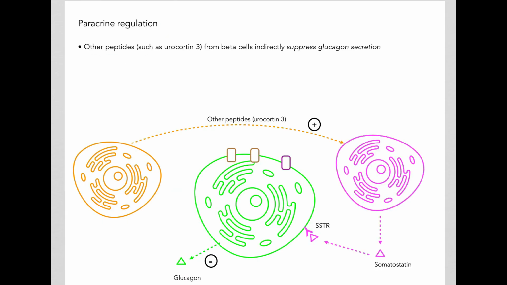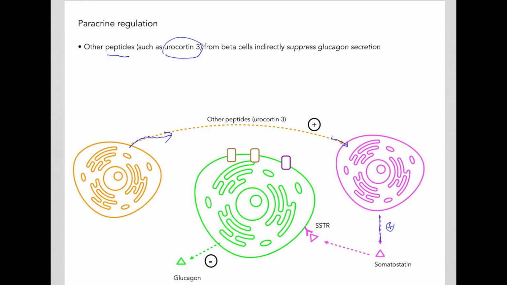Some research papers have also shown that there are several other peptides, one example being urocortin 3. When urocortin 3 or peptides like this are secreted by the beta cells, this peptide will go and bind to the delta cells and stimulate the production of somatostatin.